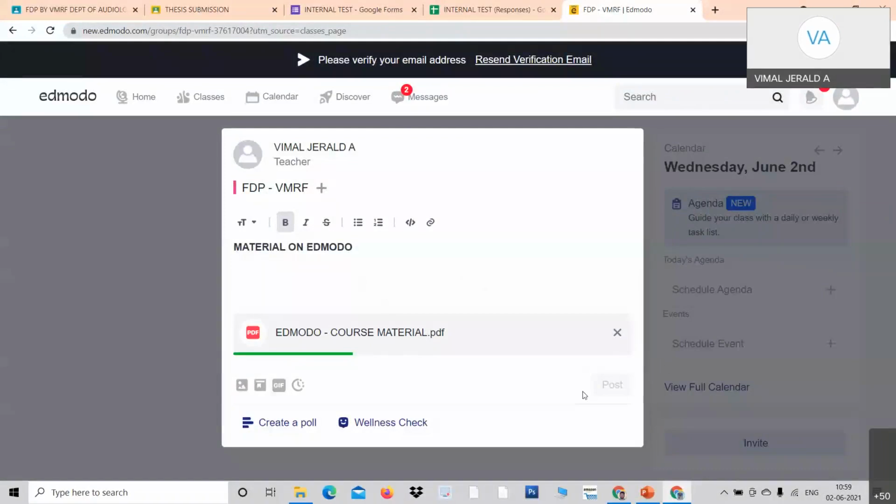Once after uploading, look at here, you can either post or schedule it. Scheduling option is here. You can schedule it for later. For example, I want to load it now, but I want my students to get it later. Schedule it maybe tomorrow or day after tomorrow, something like that. By clicking here, you get the date.